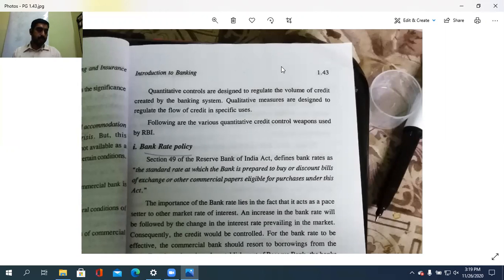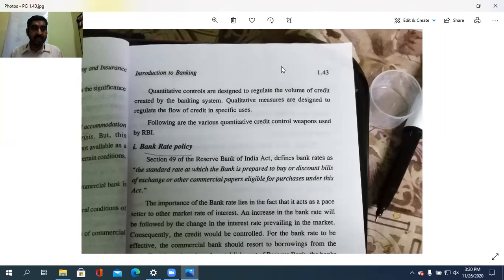So acting as a banker to the government, it acts as a banker and also as a financial agent and a financial advisor. Then custodian of the forex reserves, then banker's bank, then bank of settlement and clearance, and also information and research functions are there.